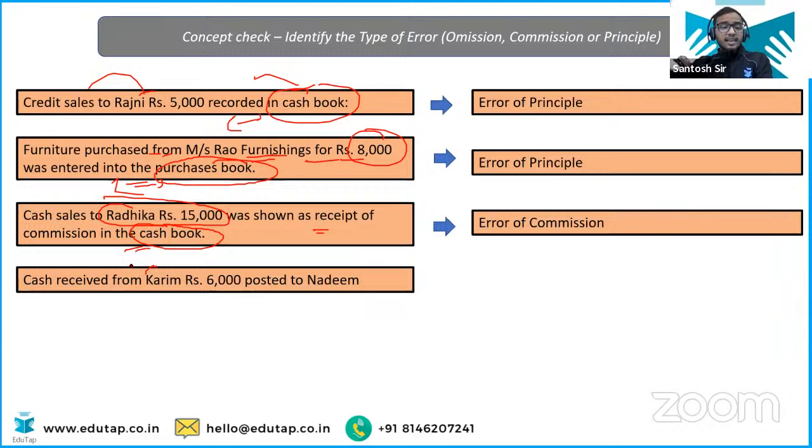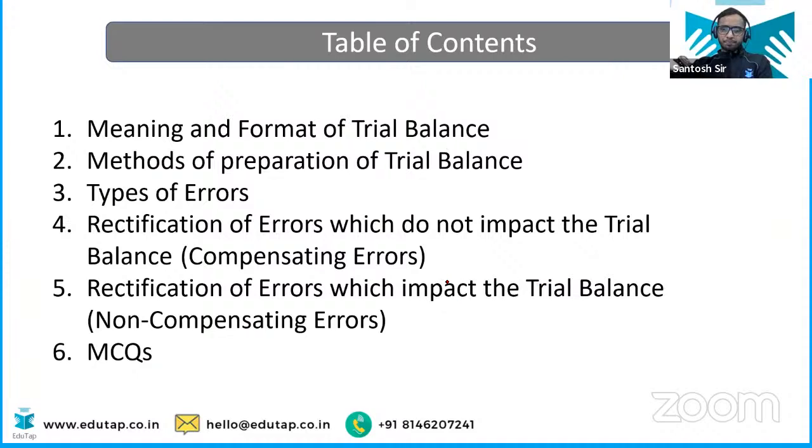Now next question. Cash received from Kareem 6,000 posted to Nadeem. Oh, he was confused again. Book is same. Cash book he's going to enter into the cash book because nothing is written about the books. But from Kareem he has written Nadeem. So again the focus level is not that much good. So I can see everyone is correct again. Okay. So yeah, it is also the error of commission. Very good. Now let's move ahead.